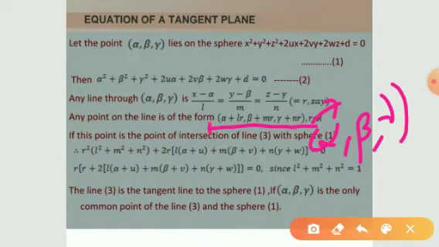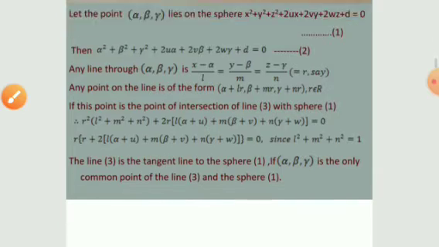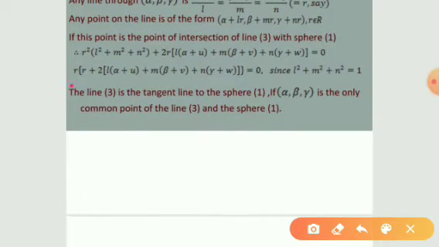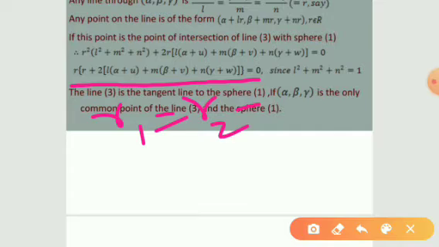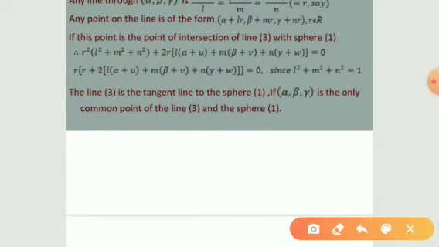So this should be alpha, beta, gamma. It is possible only when r is equal to 0. Therefore, the two roots of this equation must be r1 is equal to r2 is equal to 0. This is possible only when this part is 0.